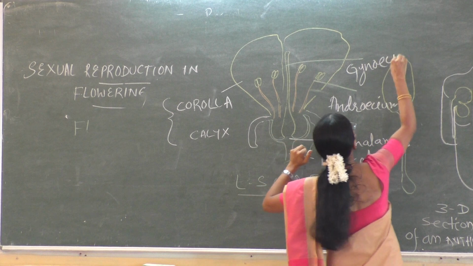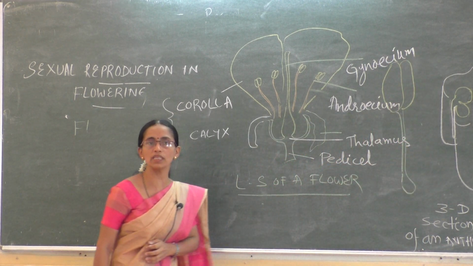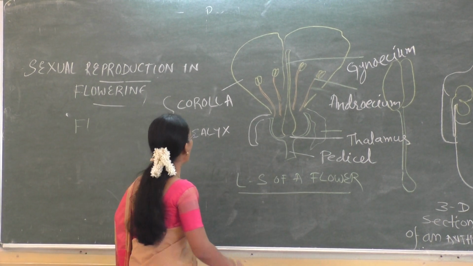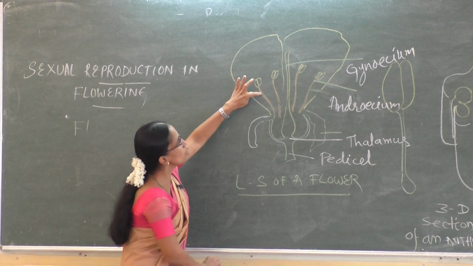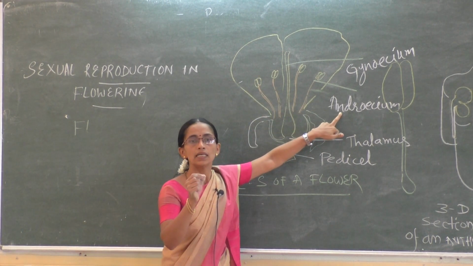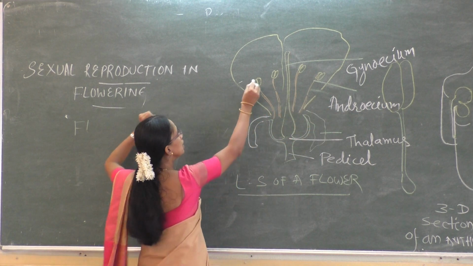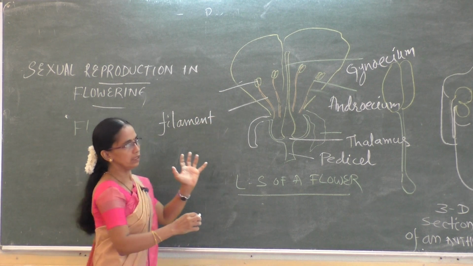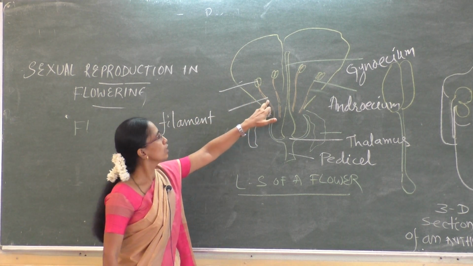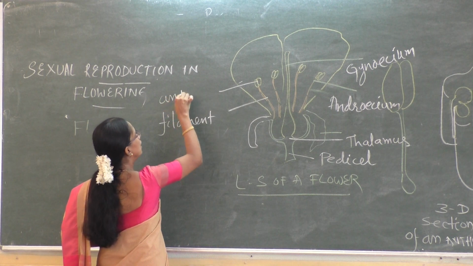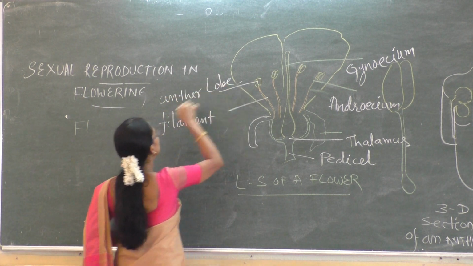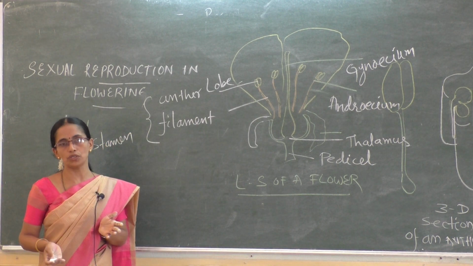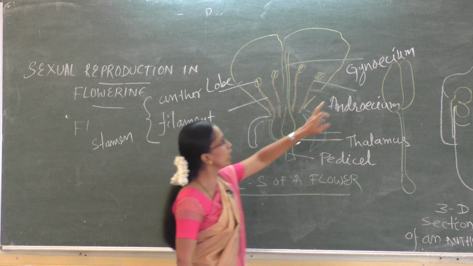So what are androecium and gynoecium? You already studied in first year. Androecium is the male part of the flower, gynoecium is the female part. The individual units of androecium are stamens. A stamen has a filament, which is the stalk, and an anther lobe. These two together make a stamen, the unit of androecium.